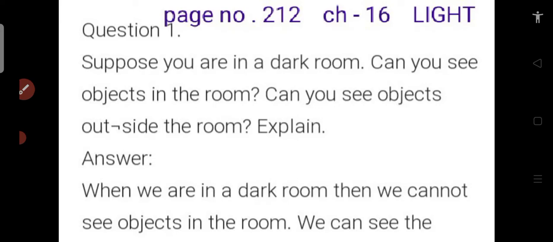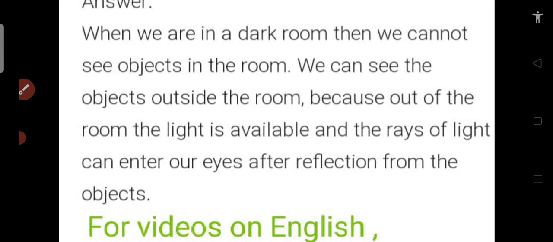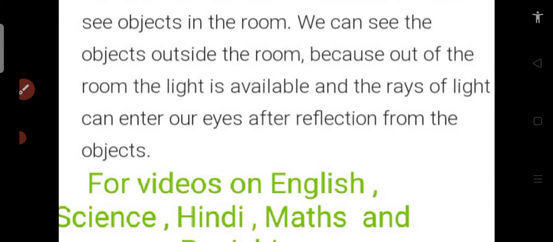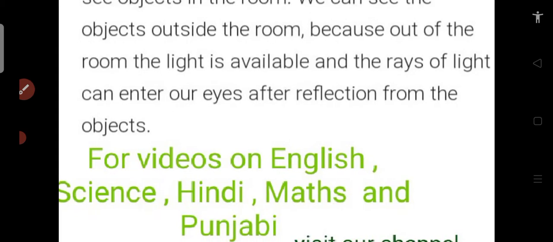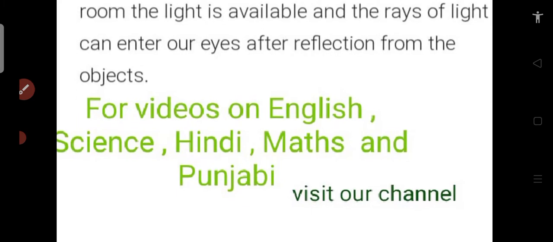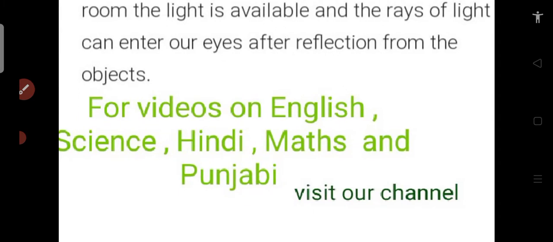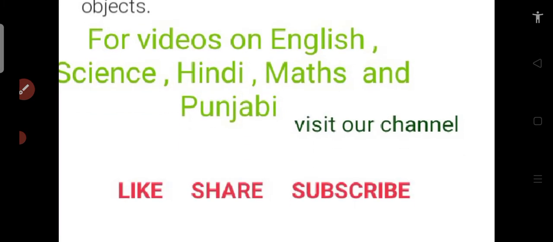Suppose you are in a dark room. Can you see objects in the room? Can you see objects outside the room? Explain. Answer. When we are in a dark room, then we cannot see objects in the room. We can see the objects outside the room because out of the room the light is available and the rays of the light can enter our eyes after reflection from the objects.